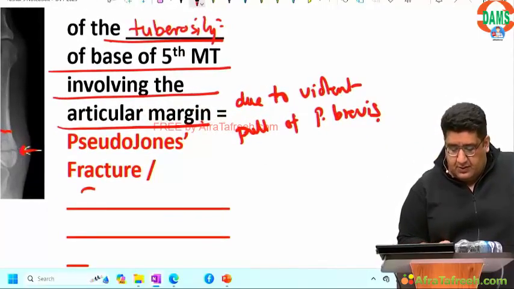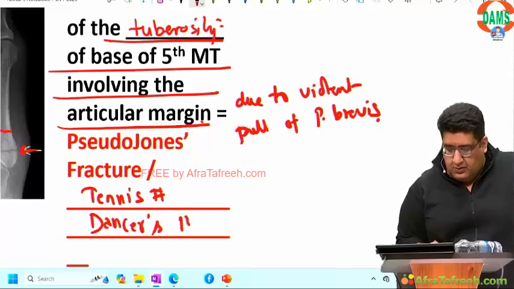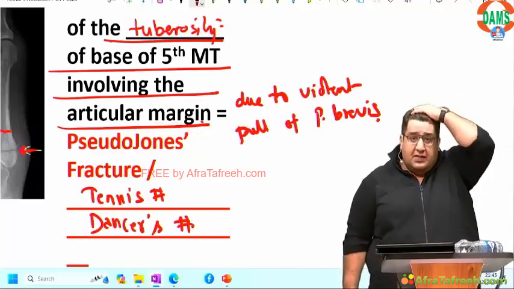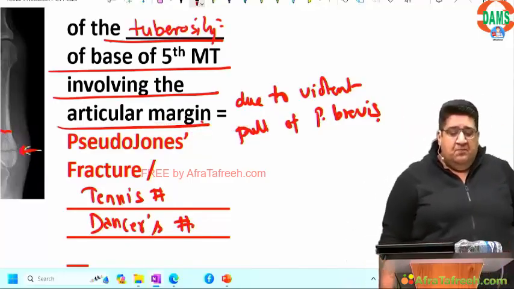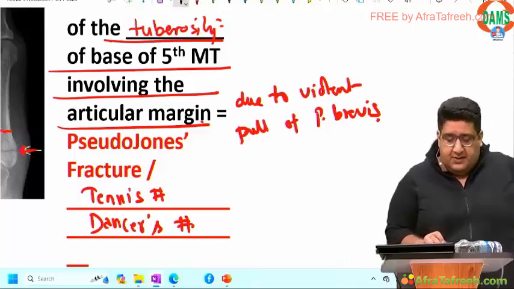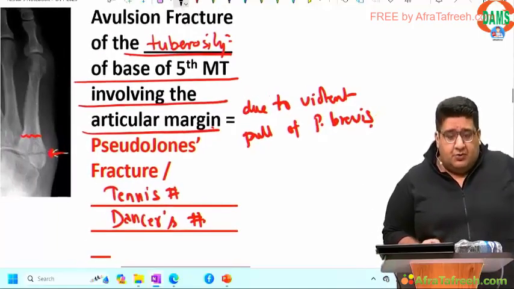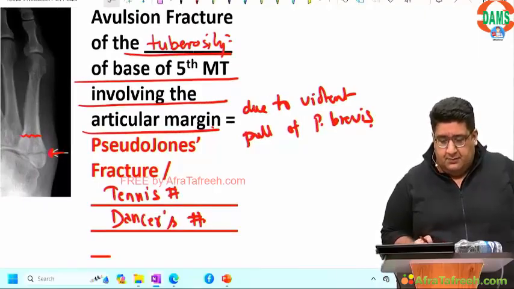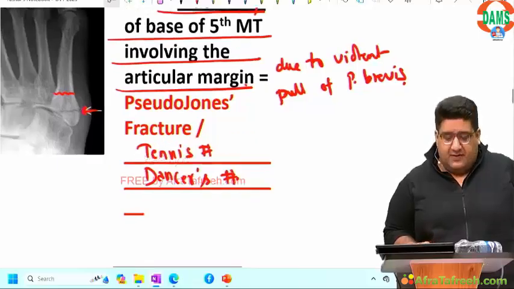Pseudojones fracture, also called tennis fracture, also called dancer's fracture. Done? I'm sure you all have written this. Done? Yes, it is dancer's fracture.